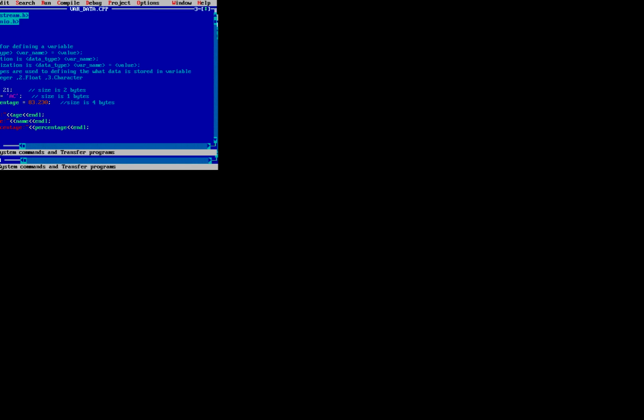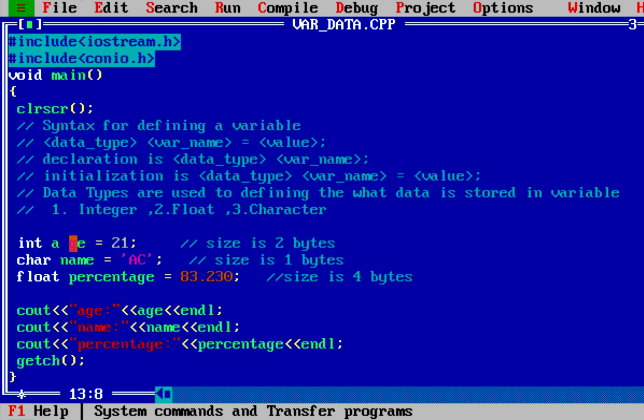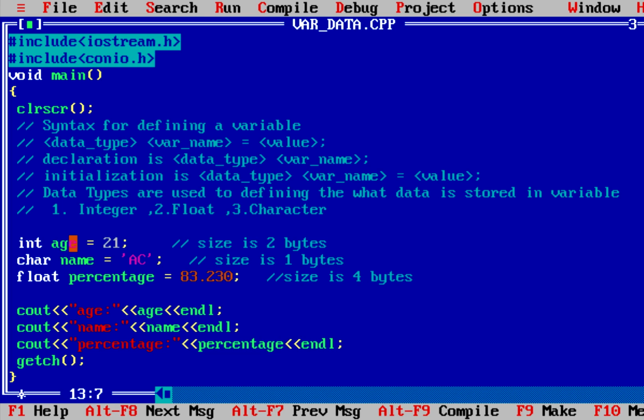I am Tushar Goyal and in this tutorial you will learn what is a keyword, what is a variable, how a variable can be defined, and what are data types. So firstly, I will tell you about keywords.